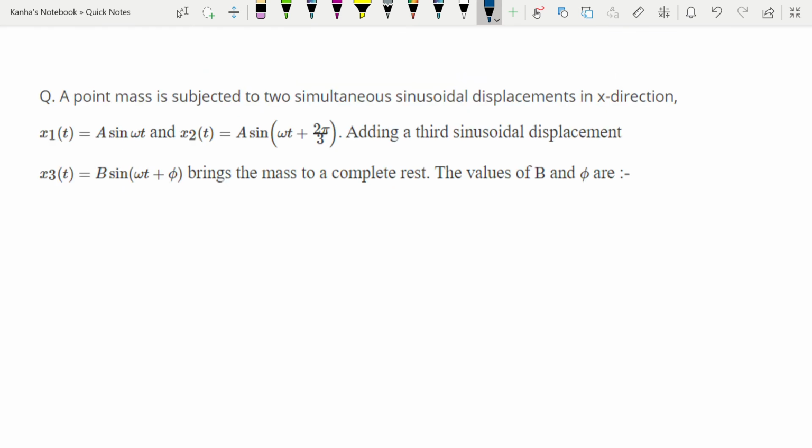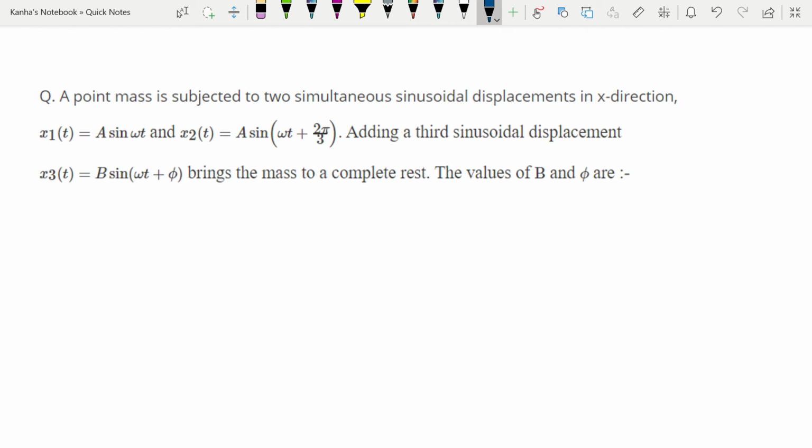So a point mass is subjected to two simultaneous sinusoidal displacements in the x direction, where x1 is equal to a sine omega t and x2 is equal to a sine omega t plus 2 pi by 3. Adding a third sinusoidal displacement, x3 is equal to b sine omega t plus phi, brings the mass to complete rest. Now what are the values of b and phi?